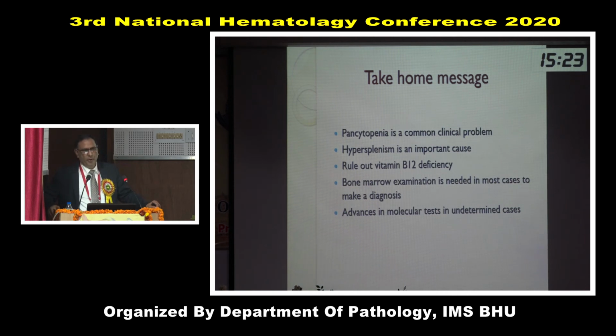So the take home message: pancytopenia is a common clinical problem. Hypersplenism is an important cause. Please rule out vitamin B12 deficiency. Bone marrow examination is needed in most cases to make a diagnosis. Advances in molecular tests are now necessary, as we realize, in undetermined cases.